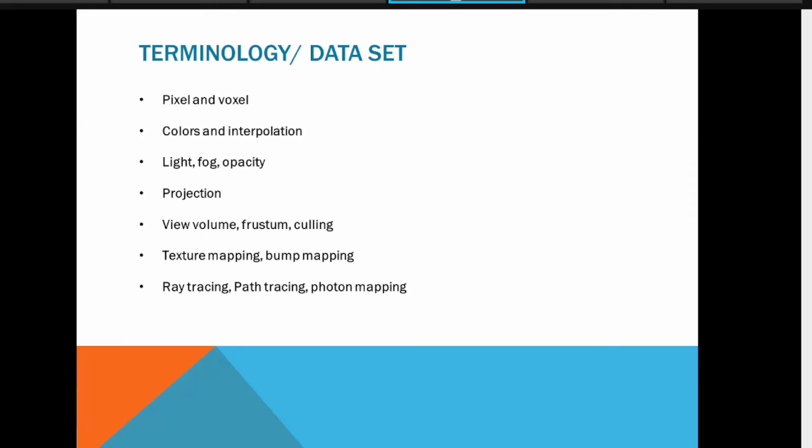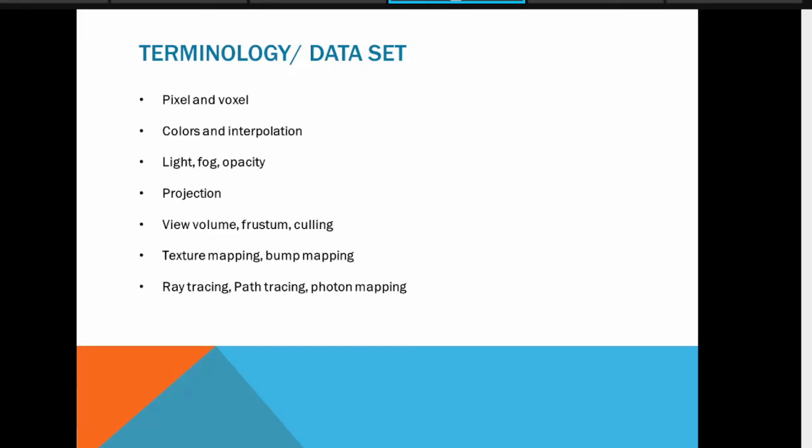Right? Now, as we are learning how to apply our AI algorithm, not only AI, I also want to emphasize that even the machine learning algorithms or a combination of AI and machine learning algorithms are applicable on this graphics data or 3D model data, right? But then what is the actual data set, or what are the terminologies involved in the parameters used to process graphics? Okay, so here I just want to focus on some terminology, that is pixel and voxel.